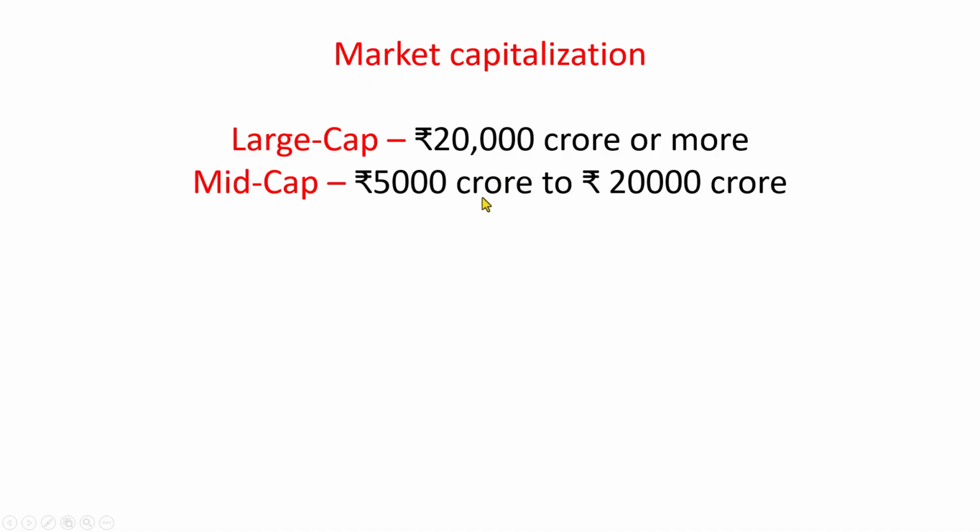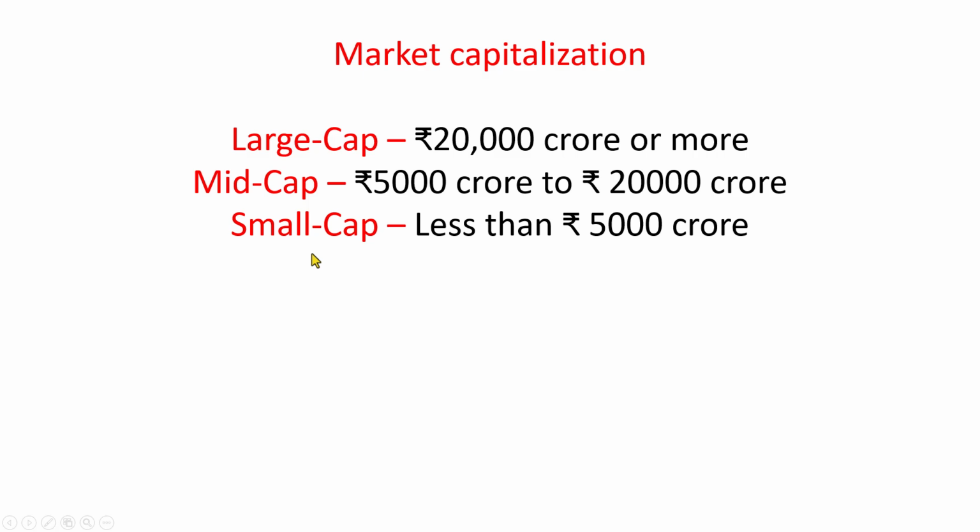Next is mid-cap companies, the companies whose market capitalization is between 5,000 crores to 20,000 crores. And the last one is small cap companies, the companies whose market capitalization is less than 5,000 crore rupees. So the companies are categorized under these three headings.